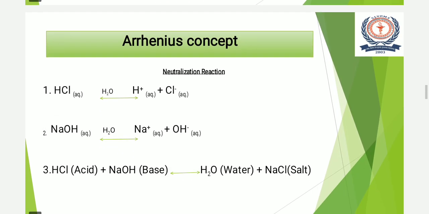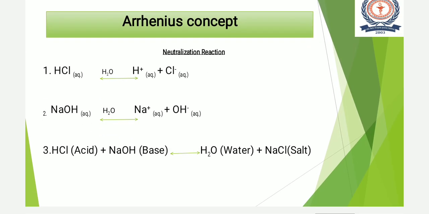With the help of these examples we can clear the concept of the neutralization reaction. Here hydrochloric acid, when dissolved in water, produces H plus and Cl minus ions, and NaOH is a base which, when dissolved in water, produces Na plus and OH minus ions.